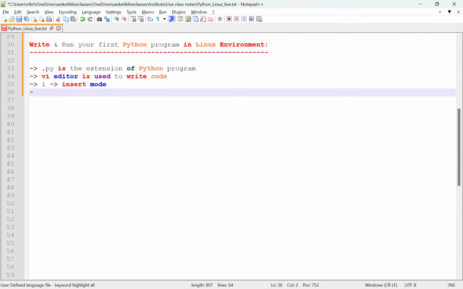Fourth point is ESC, escape, in the top left corner of the keyboard. We are using escape to enter into command mode.